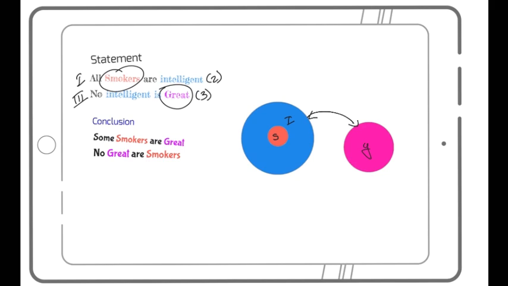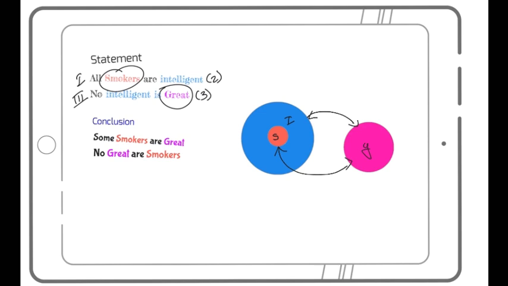All smokers are intelligent and no intelligent is great. So I can say surely what? No smoker is great. I can say this surely because now see, all red are blue, no blue is pink. So I can surely say no red is pink as well, because all red are blue. If no blue is pink, then no red is pink.